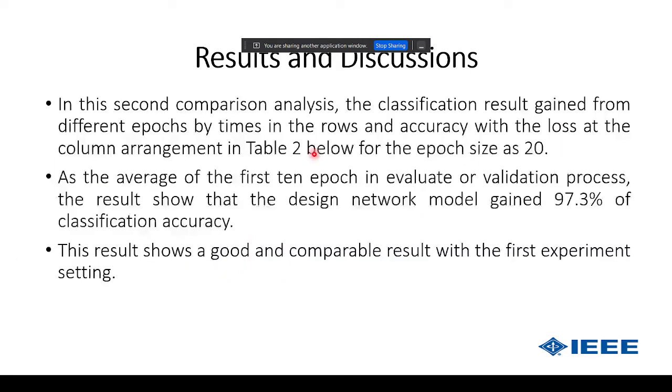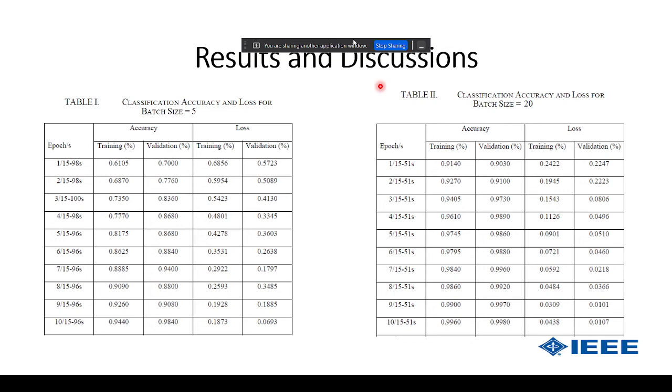As the average of the first 10 epochs, we managed to get 97.3% accuracy. So our proposed research shows we managed to get a good result, comparable with the first experiment setting, which is batch size 5.